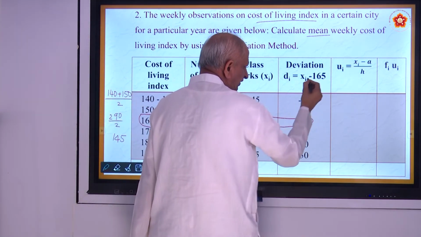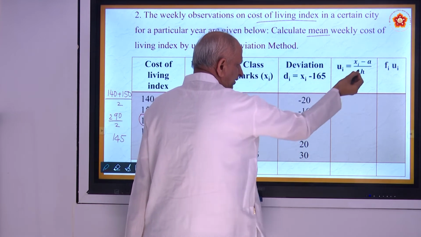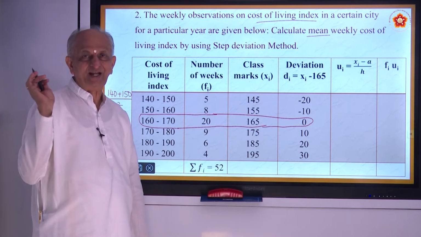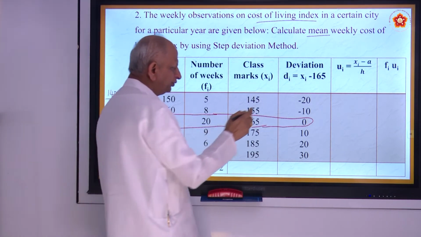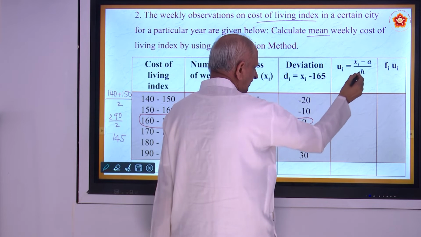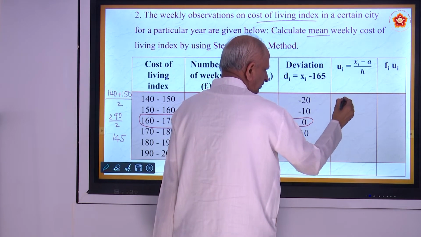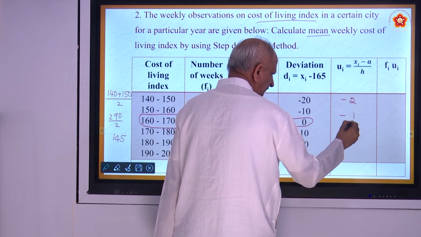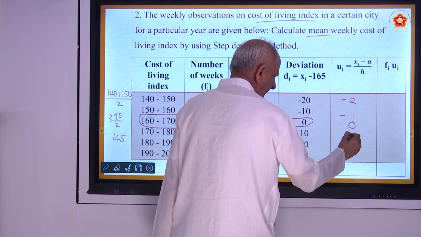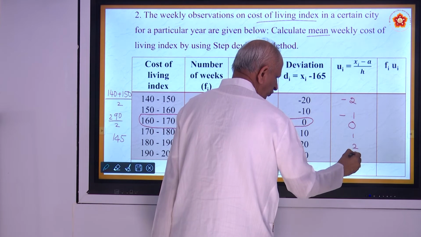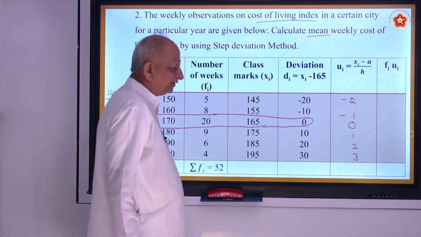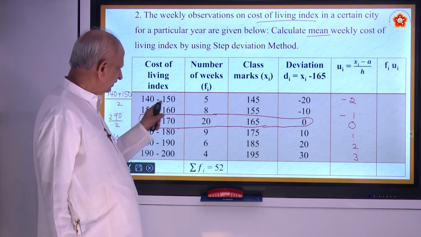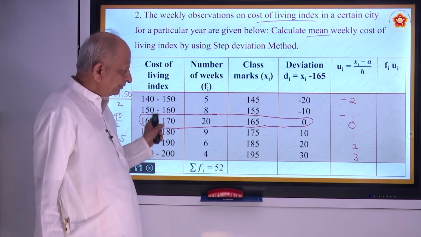Xi minus A divided by h. h means what? Size of the class interval. So this is minus 20 by the size. How much? 10. So that is minus 2, then minus 1, 0, plus 1, plus 2, plus 3. Just divide by 10. What is the 10? 10 means the size. Okay.